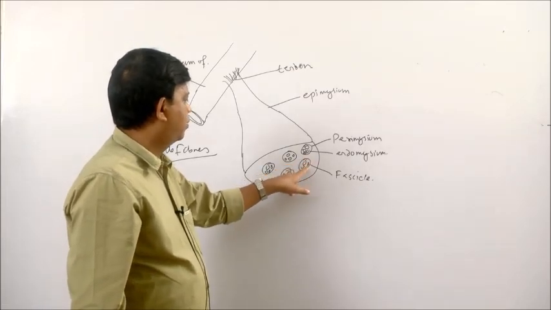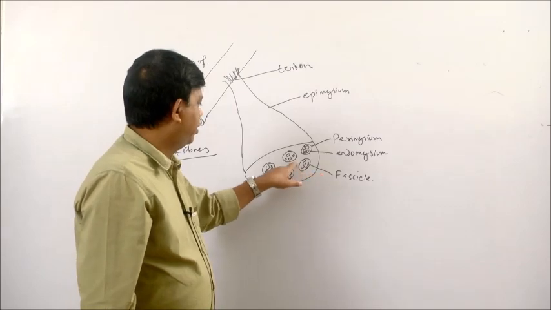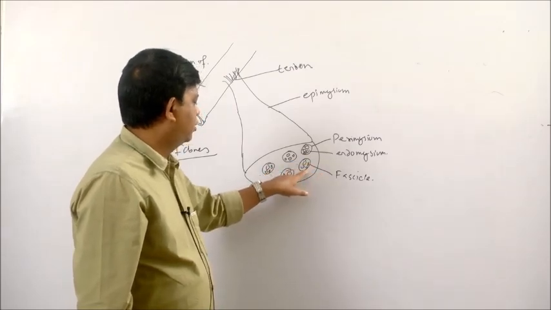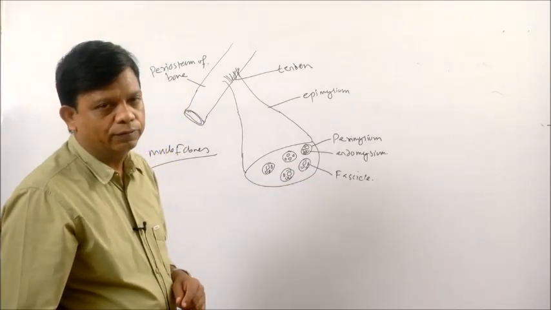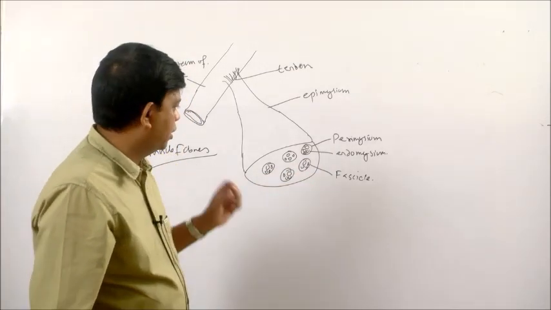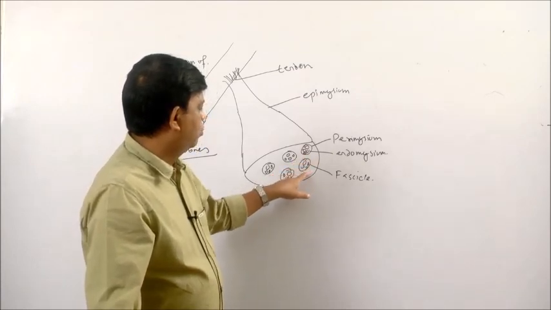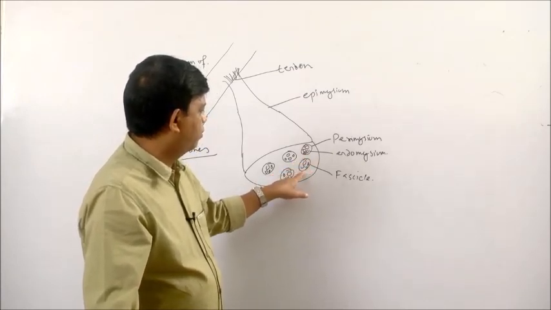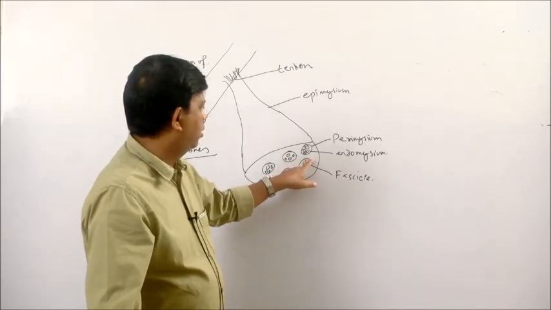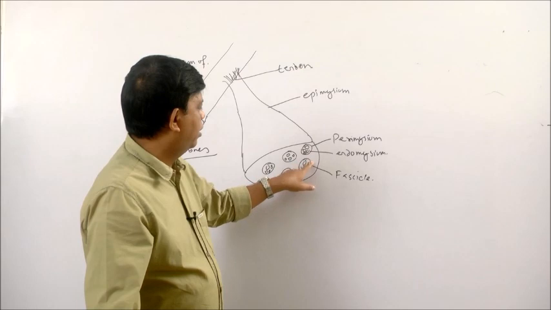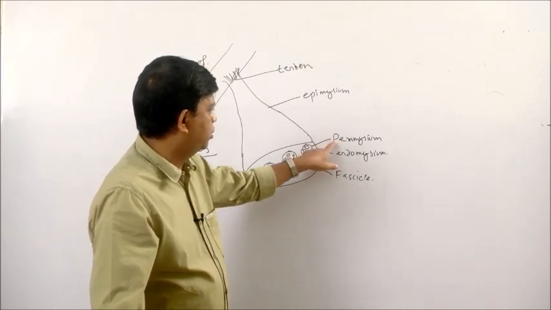Each muscle fiber group is known as a fascicle. In each fascicle, there will be 10 to 100 muscle fibers. So, in a muscle, the muscle fibers are arranged in groups, and this group of muscle fibers is known as a fascicle. This fascicle is surrounded by another connective tissue covering that is known as perimysium.